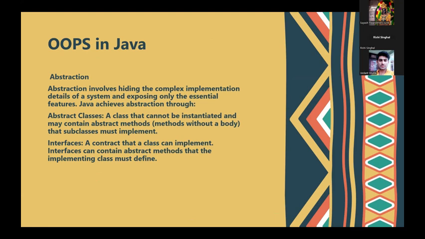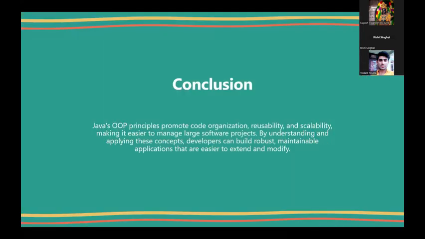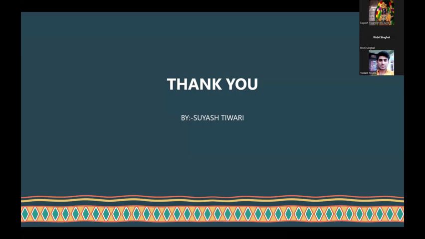So in the conclusion of object-oriented programming, we come to know that Java OOPS promotes code organization, reusability, and scalability, making it easier to manage large software projects. By understanding and applying these concepts, developers can build robust, maintainable applications that are easier to extend and modify. So, this was all from my side related to the introductory part. If you have any doubt, you can definitely ask me.